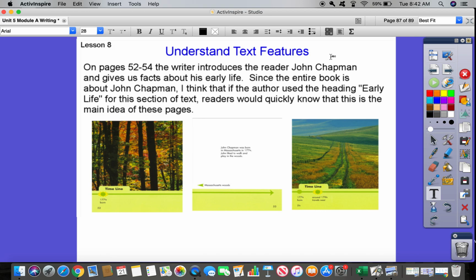Now for the writing, so understand text features. On pages 52 to 54, the writer introduces the reader to John Chapman and gives us facts about his early life. Since the entire book is about John Chapman, I think that if the author used the heading Early Life for this section of text, readers would quickly know that this is the main idea of these pages.